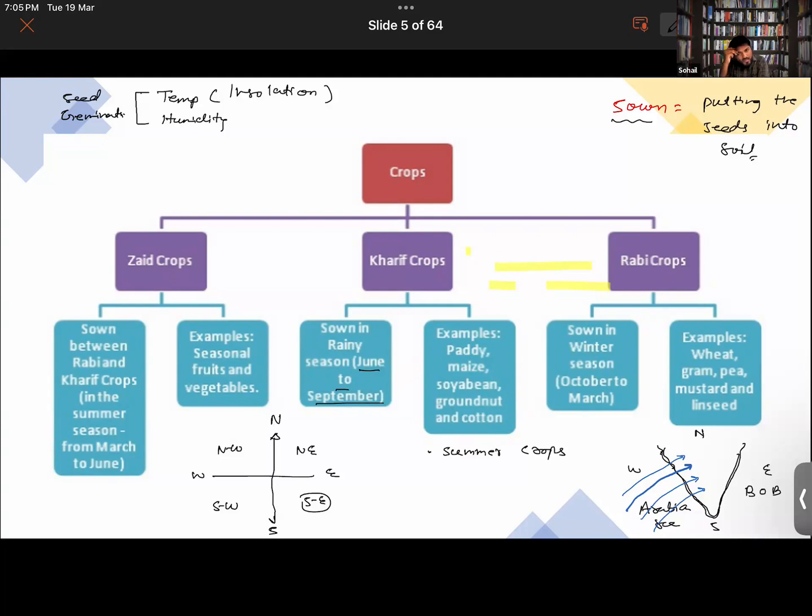Now you get to see that you are sowing the seeds in the beginning of June to July. And at that time, India is receiving the southwest monsoon rainfall because of southwest winds. But during the whole duration in which the crop is growing, it is mostly summer season. So that's why the kharif crops are also called summer crops. So let me just summarize it in just 1 minute.